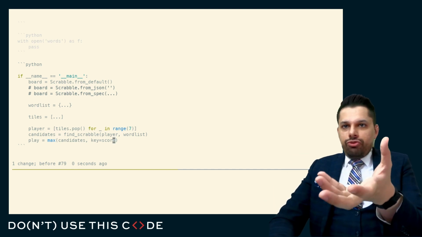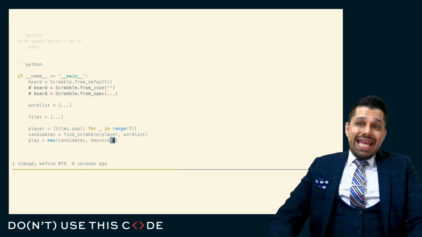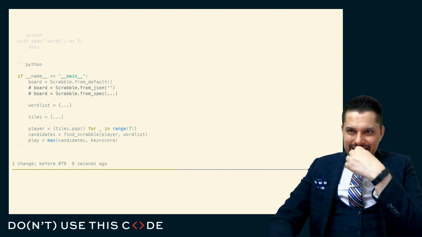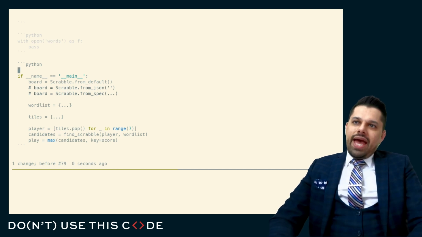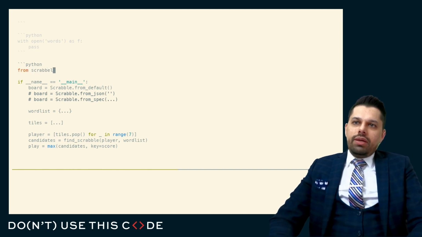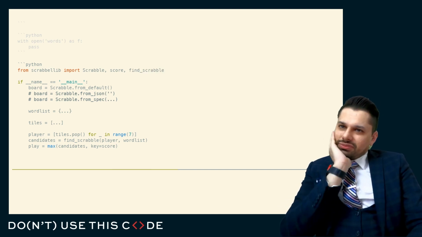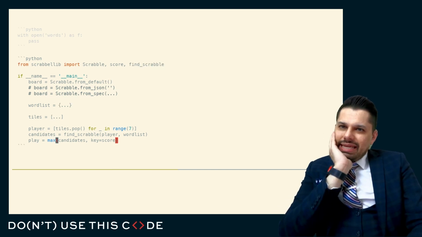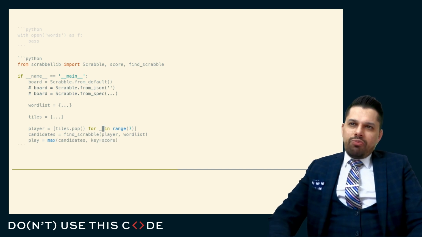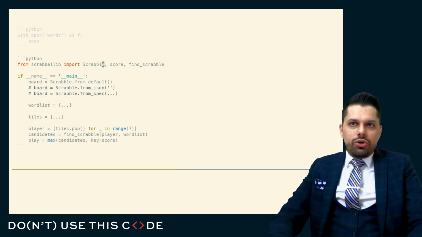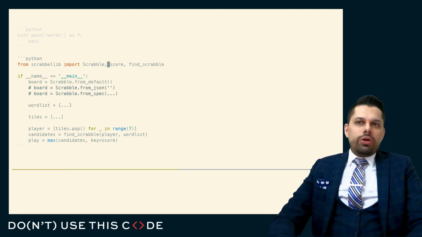And you could begin to think through this and think about the limitations. For example, what data does this scoring need? Well, this finds the max candidate. Here I'm assuming that they're doing something like from Scrabble lib import Scrabble and score, and say find Scrabble like that. But here, doesn't the score have some relationship with the board and maybe the rule set? Maybe we'll exclude the idea of the rule set for now, like whether you get extra points for using all 7 tiles or not. So maybe we just think about the board by itself.